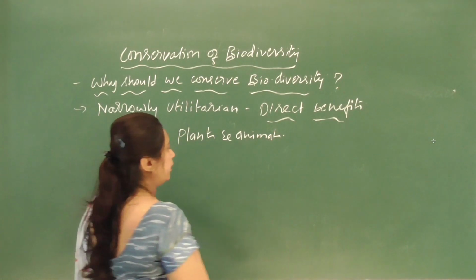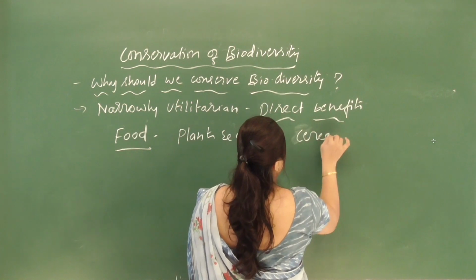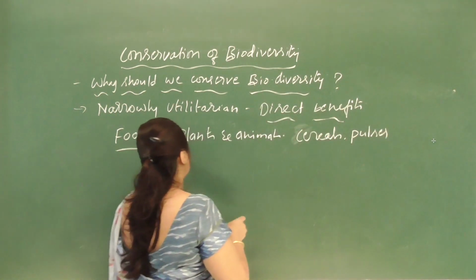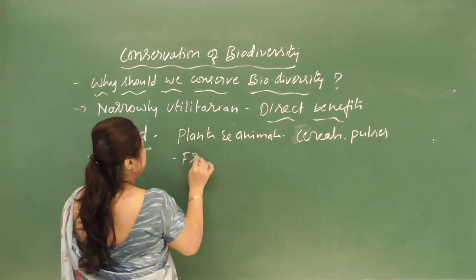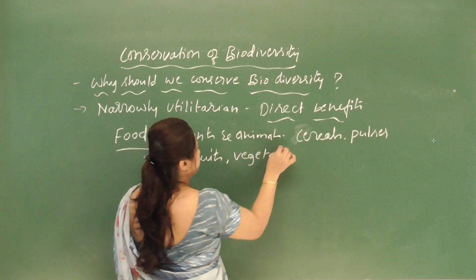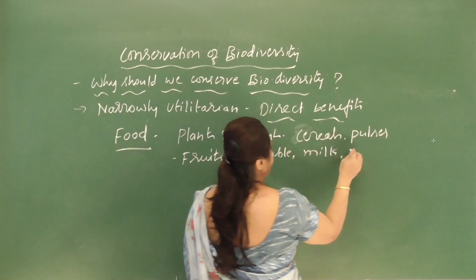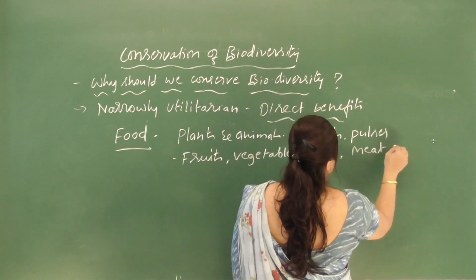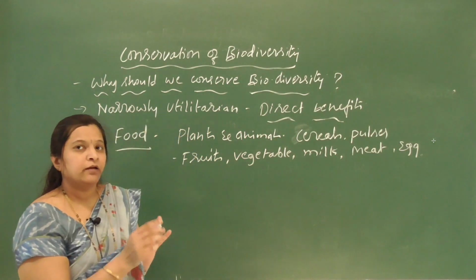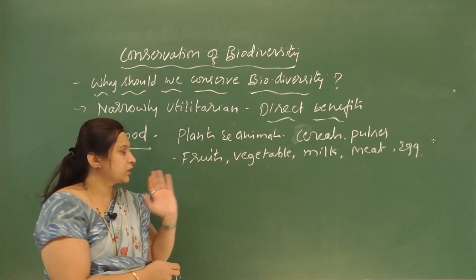whether it may be cereals, pulses, fruits, vegetables, milk, meat, egg. So all the food we eat comes from plants and animals. So this is one thing.